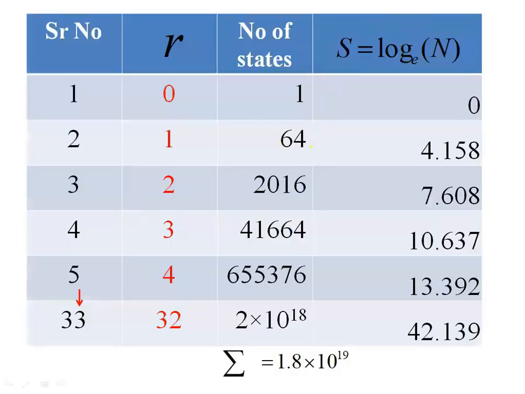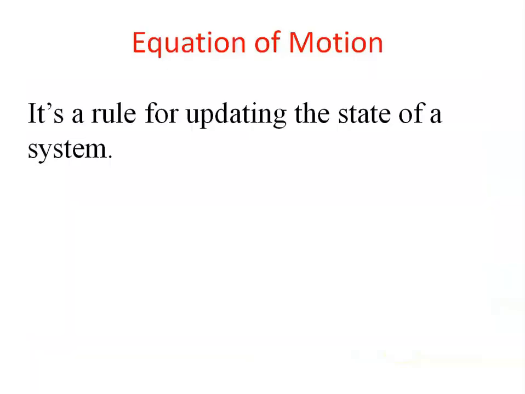So here we have log of s: log of 1 is 0, log of 64 is 4.158, and the generic number is for 32 coins flipped, and log of 2 into 10 power 18 is 42.139.